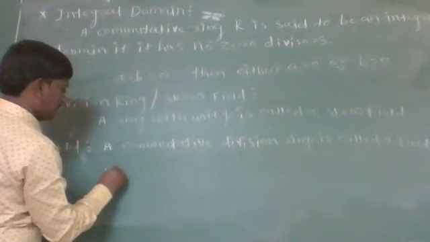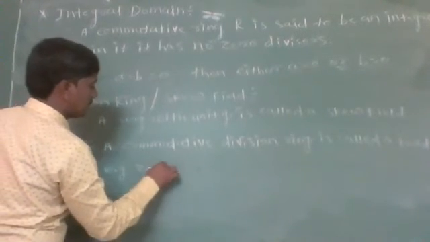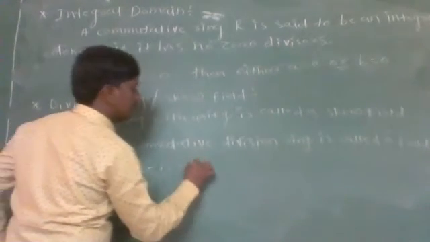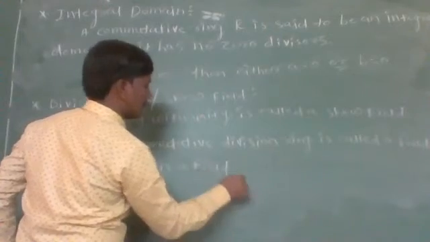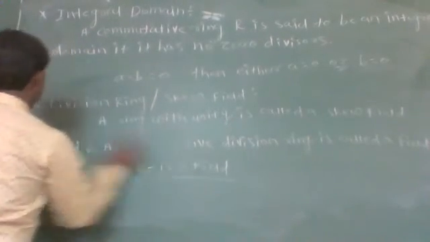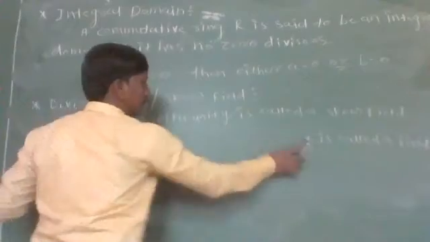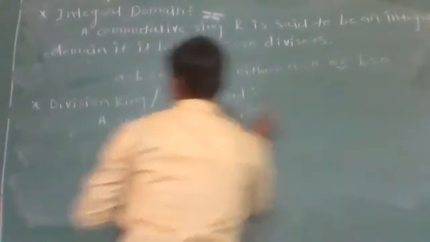Then this R is said to be a field. For example, Z5 is a field. And every field is an integral domain, but every integral domain is not a field.